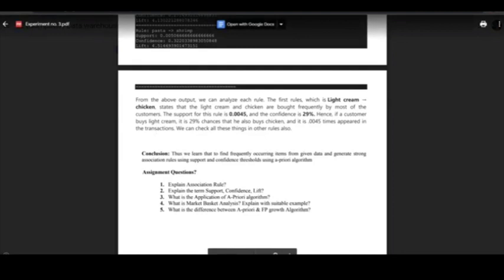Step 2 is to take all the supports in transactions with higher support value than the minimum or selected support value. Step 3 is to find all the rules of these subsets that have higher confidence value than the threshold or minimum confidence. And step 4, which is the last one, is to sort the rules in decreasing order of lift.